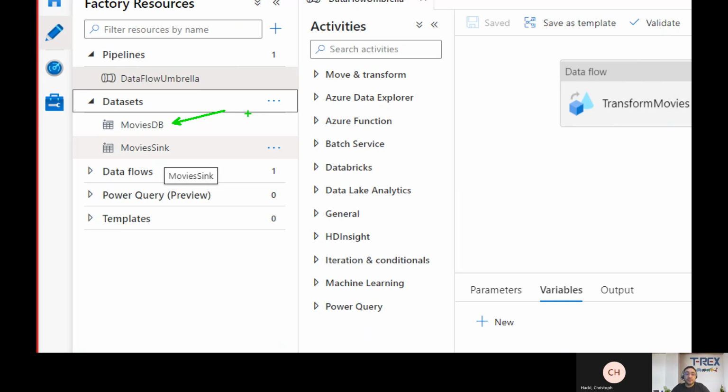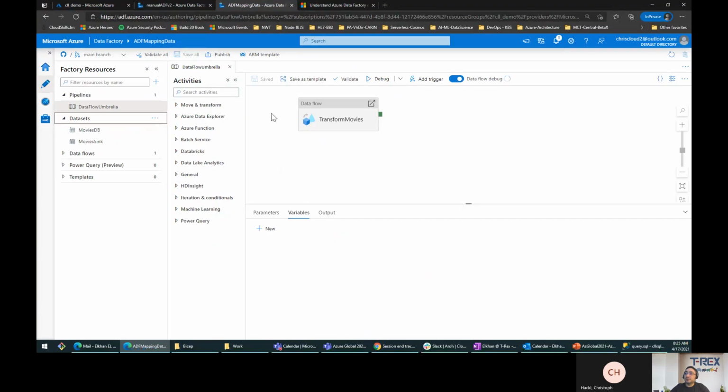Okay, and you can use this in configuring different flows, but the whole idea of this second demo is using the Azure Data Factory user interface to create a pipeline that copies and transforms the data from Azure Data Lake storage. Okay, that's what it does.